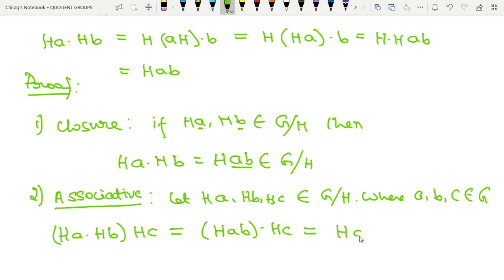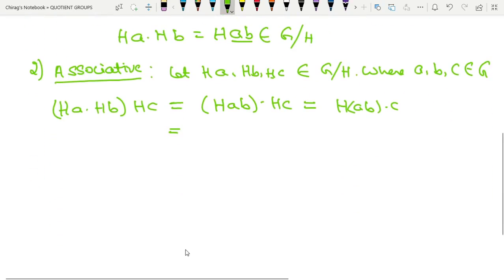HAB dot C. Now A, B, C belongs to G, and G is a group. Therefore associative property holds for A, B, C, and hence AB dot C can be written as H of A into BC, right?